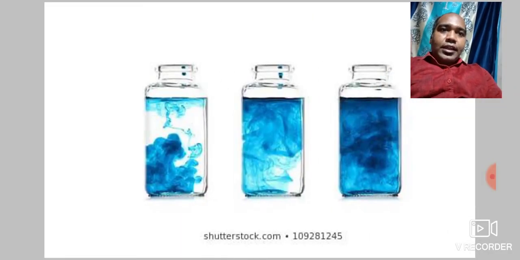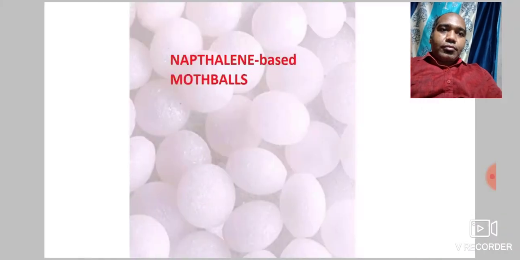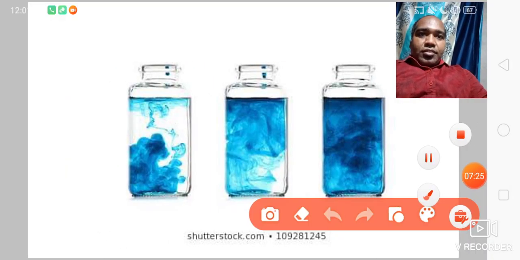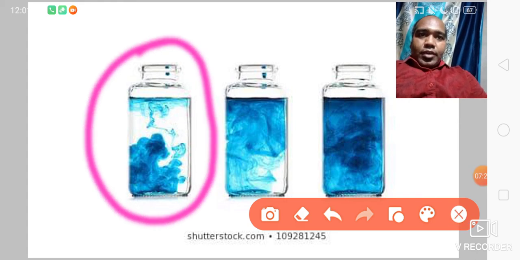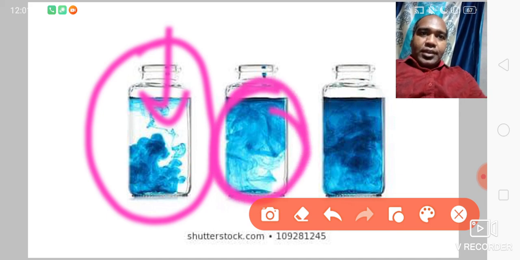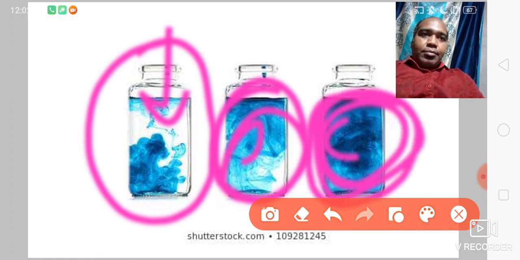Okay, liquid diffusion. Can you see here? This one. Look at here, this part. This was water. Then a drop of ink was mixed. Okay, then slowly it kept on mixing. Then you can see it is completely mixed into the water.